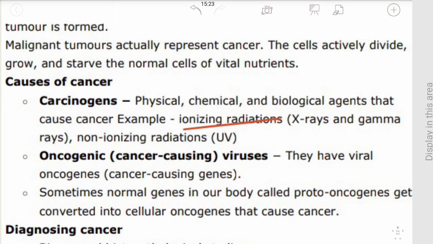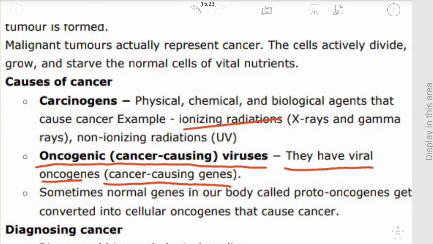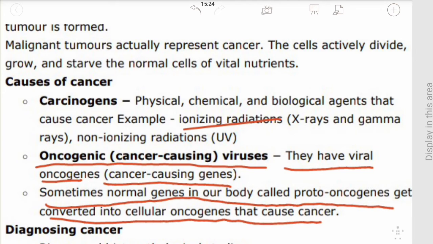The next one is oncogenic, cancer causing viruses. They have viral oncogenes, cancer causing genes. Sometimes normal genes in our body called proto-oncogenes get converted into cellular oncogenes that cause cancer. Some normal genes present in our body are called proto-oncogenes. They get converted into cellular oncogenes which cause cancer in our body.